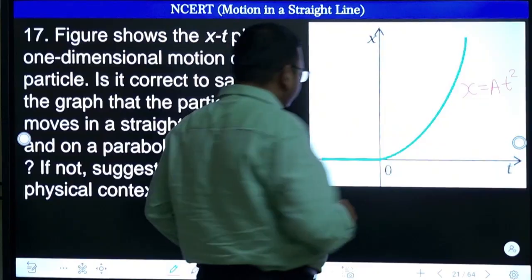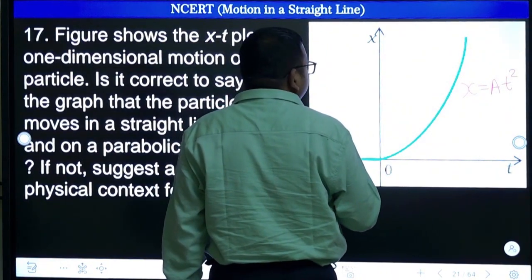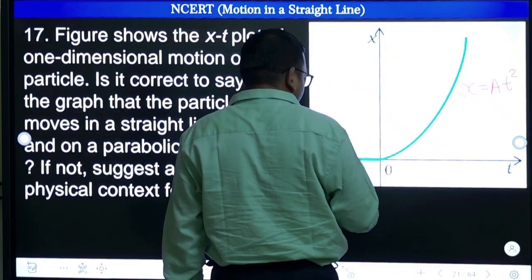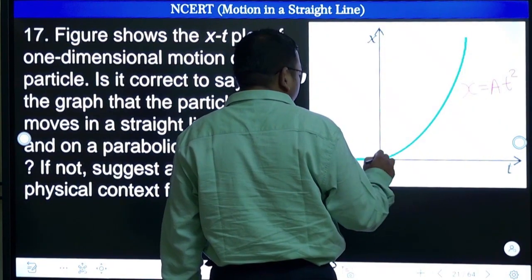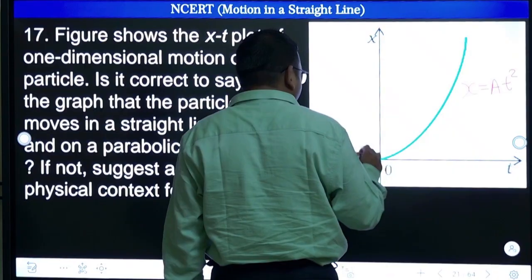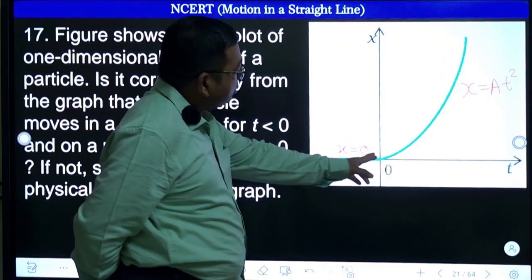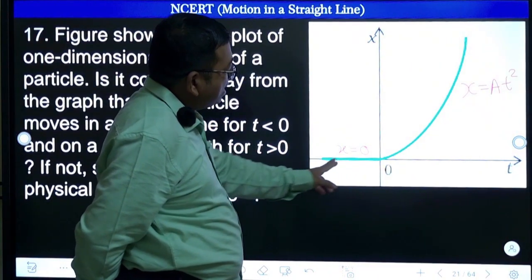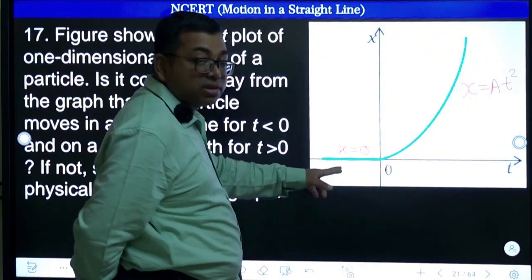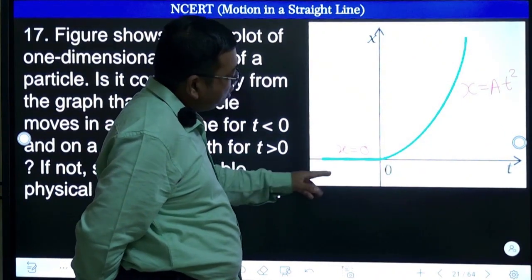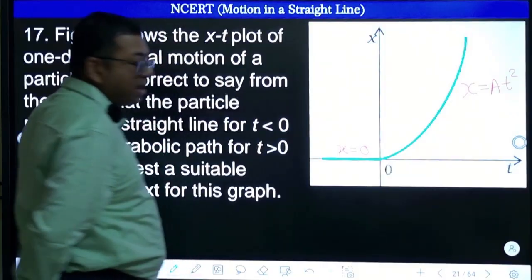And before that, x is 0 here, right? x itself is 0 before that, so you can choose any values of time. So x is constant and it is 0. That means the particle is staying at its own place.